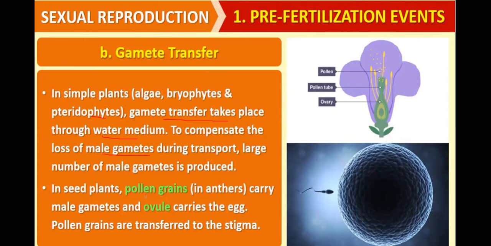In seed plants, pollen grains are produced in the anther. They carry the male gamete, and the ovule carries the egg. Pollen grains are transferred to the stigma.